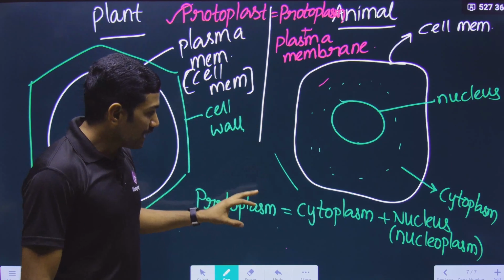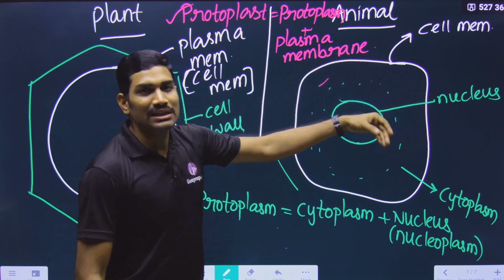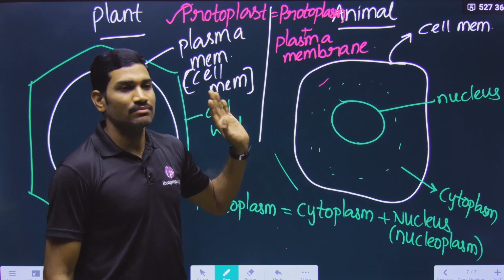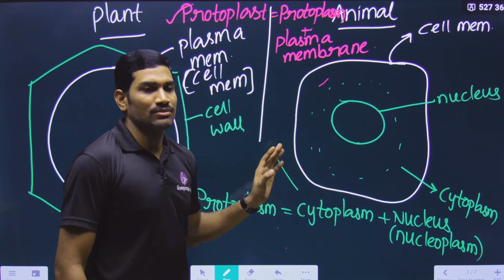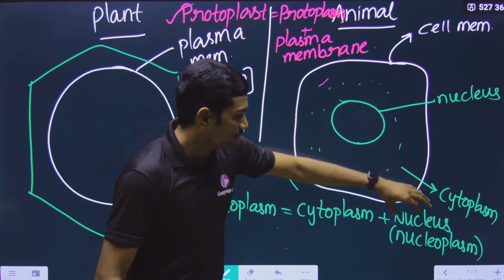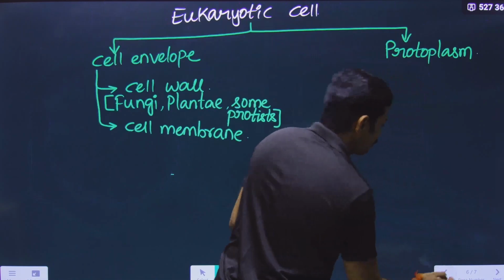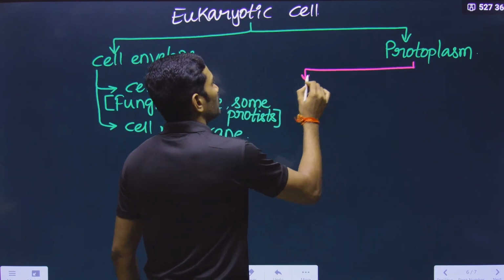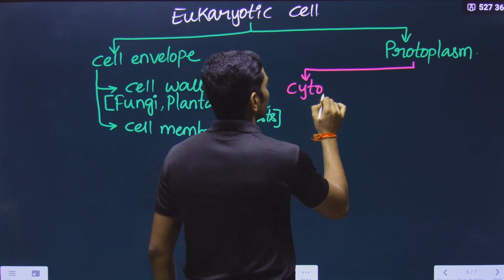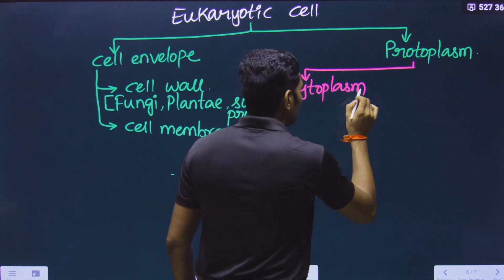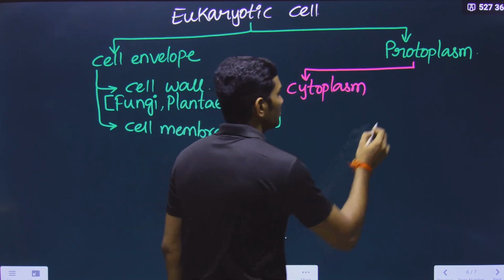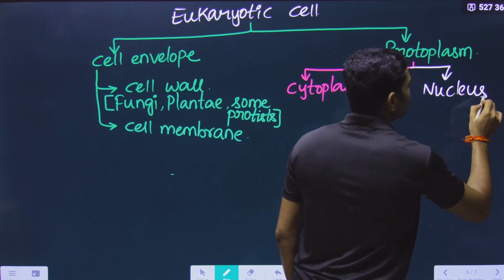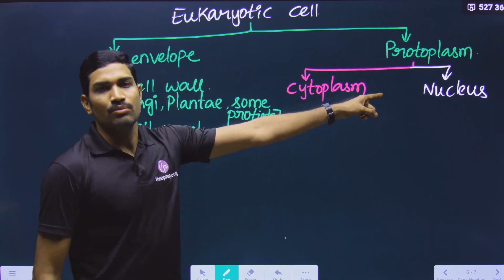So what is this protoplasm? It is the complete content that is present inside, or surrounded by, the plasma membrane. That is called protoplasm. Now in this protoplasm, first we will focus on the nucleus. Anyhow, we need to write this. Now this protoplasm we need to divide into two parts. One is cytoplasm, and the other one is nucleus. These two combined are called protoplasm.